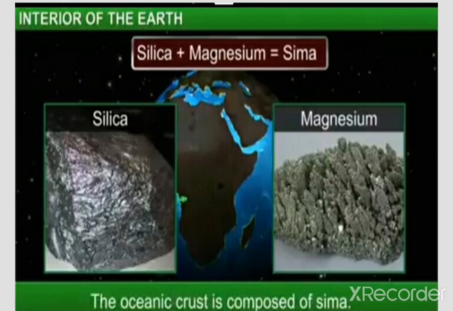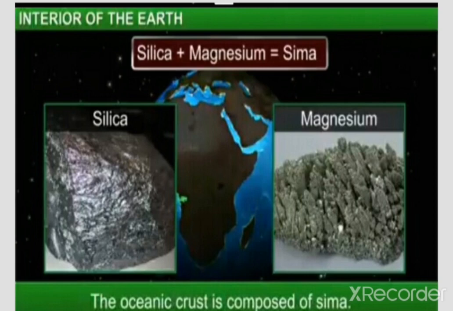Clear, everyone? So in this period, we have discussed the first layer of the earth, the crust, which is divided into two parts, continental crust and oceanic crust. Continental crust is composed of silica and aluminum, so earlier it was known as Sial.